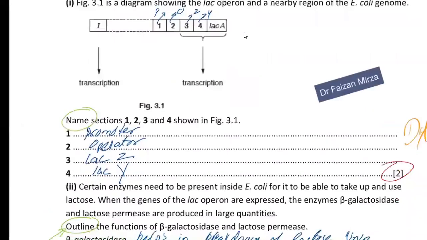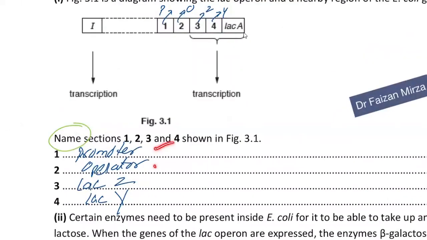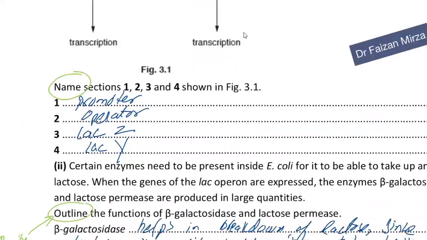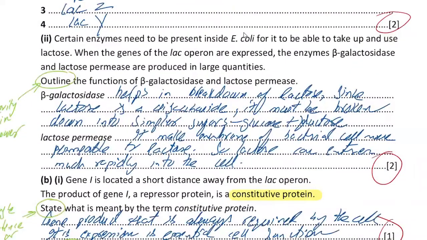So they're asking you to name, this is just recalling what we already know. Name the sections 1, 2, 3, and 4. So we know 1, 2, 3, and 4 are promoter, operator, lac Z, lac Y, and these can be stated. They're saying certain enzymes need to be present inside E. coli for it to be able to take up and use lactose. When the genes of lac operon are expressed, the enzymes beta galactosidase and lactose permease are produced in large quantities. Outline the function of beta galactosidase and lactose permease.